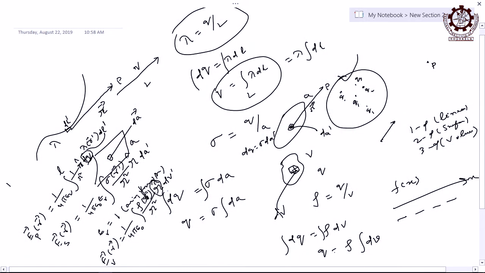And this unit vector is referenced to the origin, whether it is length, area or volume. Similarly, when you go to another element, take the origin there. The vector r bar will change continuously, like every path we are taking.